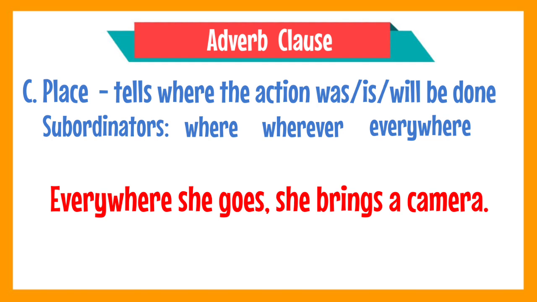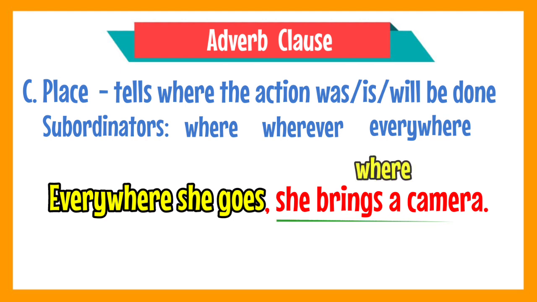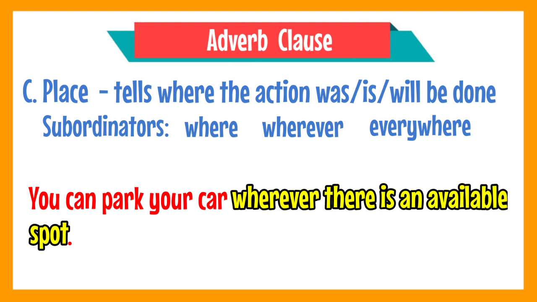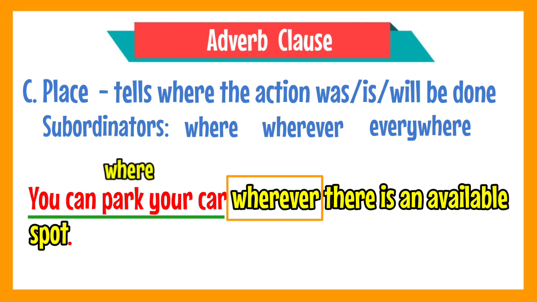The adverb clause of place in the sentence is everywhere she goes. It tells where she brings a camera. It is introduced by a subordinator, everywhere. Another example. You can park your car wherever there is an available spot. The adverb clause of place in the sentence is wherever there is an available spot. Introduced by the subordinator, wherever. It tells where you can park your car.